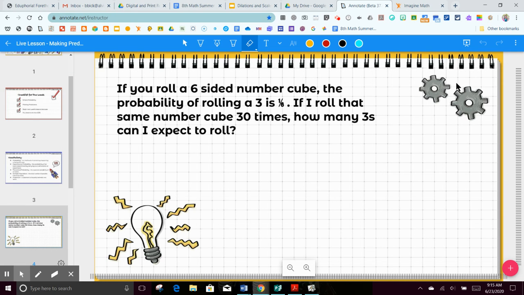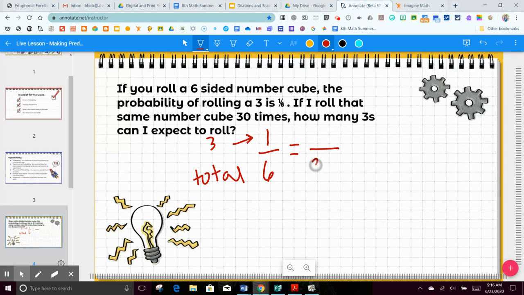For example, if you roll a 6-sided number cube, the probability of rolling a 3 is 1 out of 6. If I roll that same number cube 30 total times, how many 3s can I expect to roll? Okay, so this is how many times you did roll a 3, and this is how many total outcomes there could be.